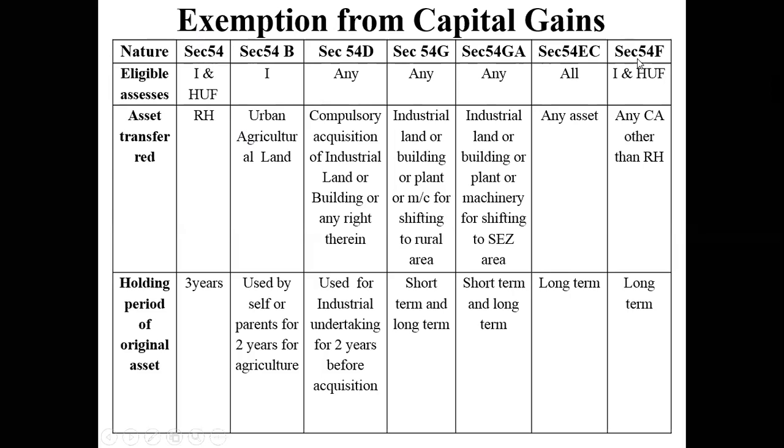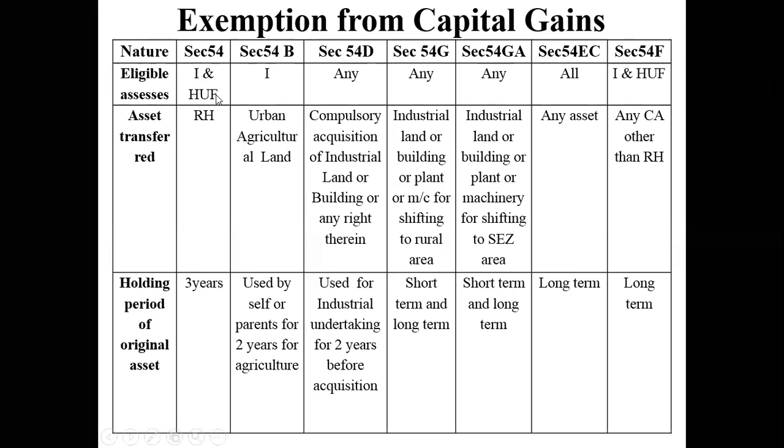So slowly we will go through all these sections. Whether we qualify under section 54 is what I'm going to tell you now. First is, am I eligible? If you want any person to claim exemption from capital gains, he has to be an individual or an HUF. Only an individual and an HUF are allowed to claim exemptions. So that is the nature of the assessee who is liable to claim exemption.